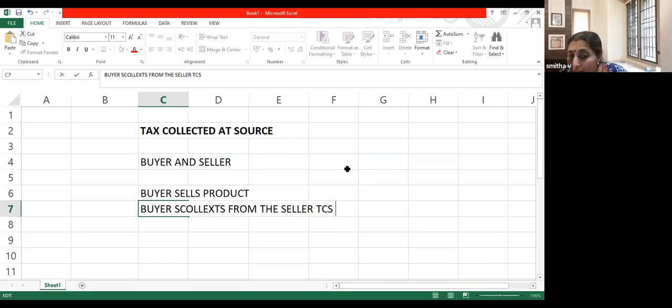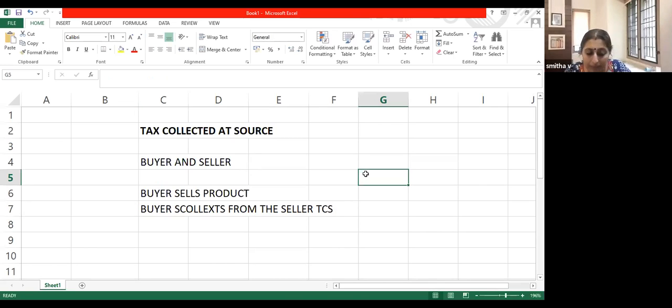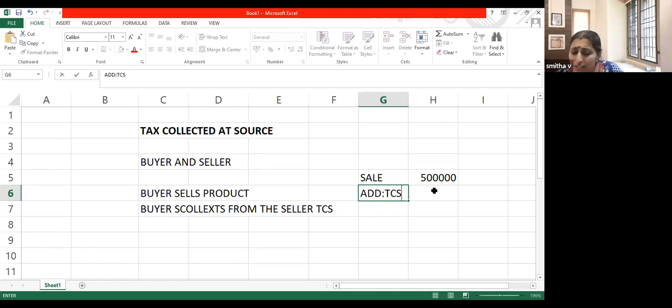So in the bill, I will mention sale value 5 lakh. I will collect TCS, let us take 2%. 2% means it will be 10,000.